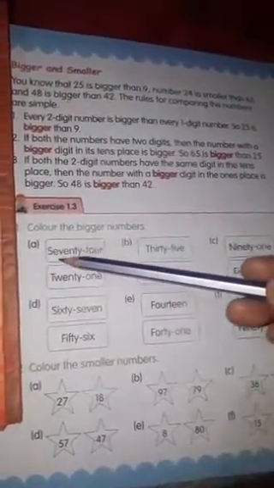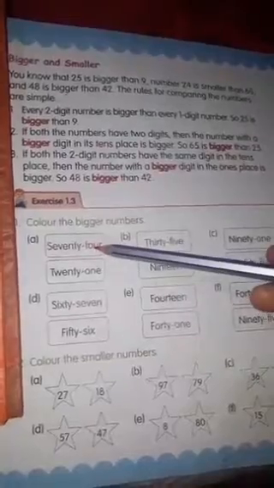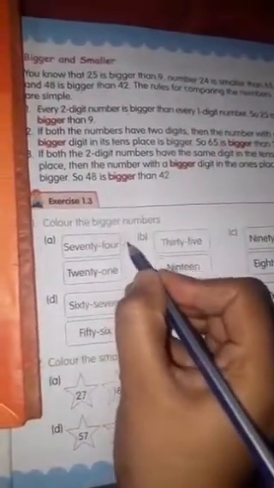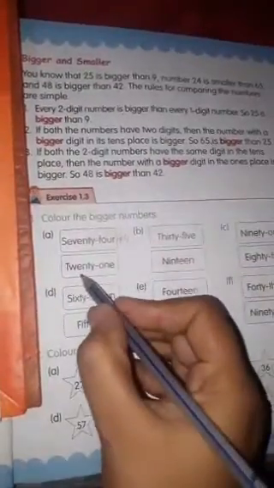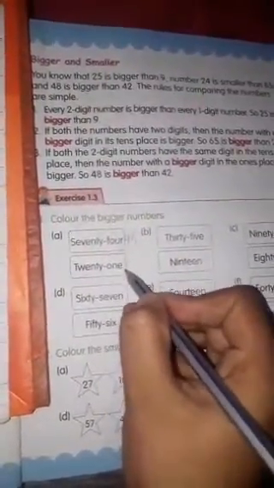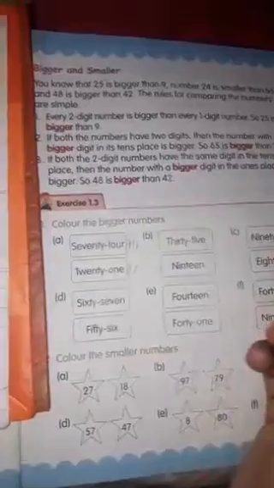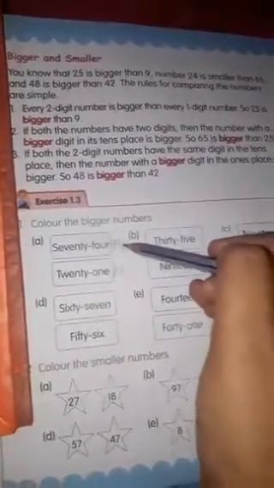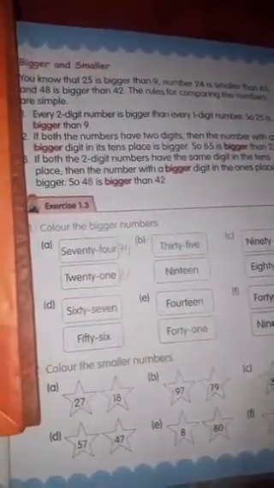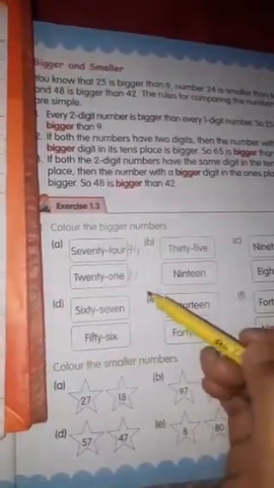Here is the given number 74, so we will write here number 74 and next is 21. Okay, so students, you have to identify which one is the bigger number and then color the box of the bigger number.